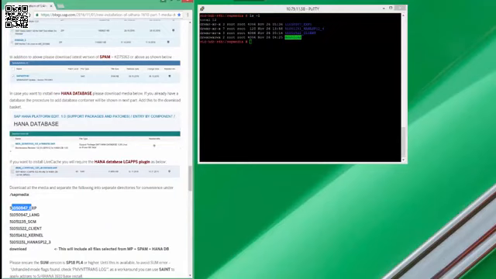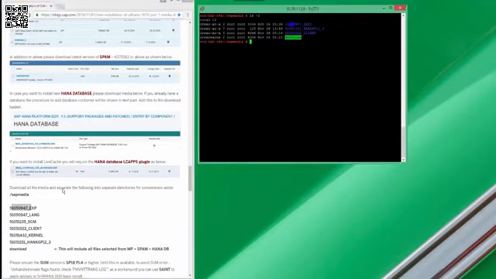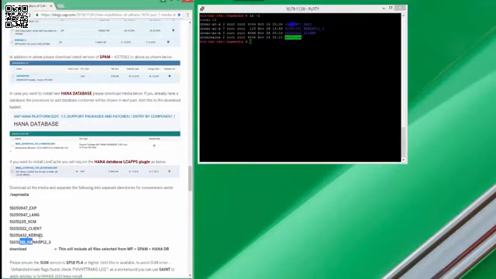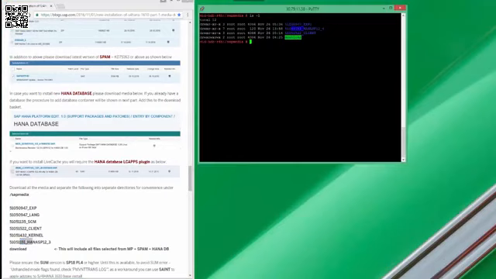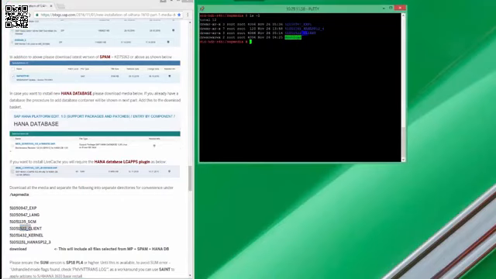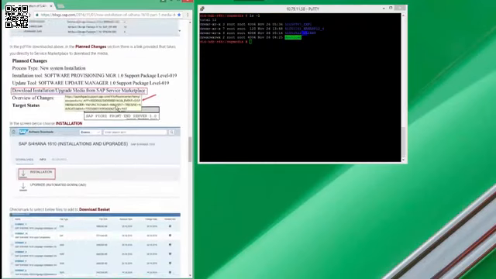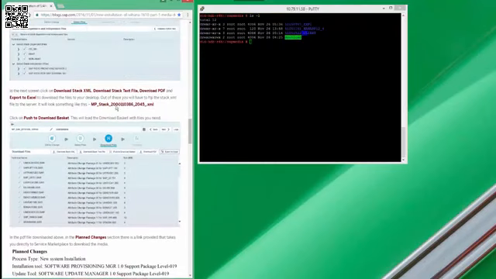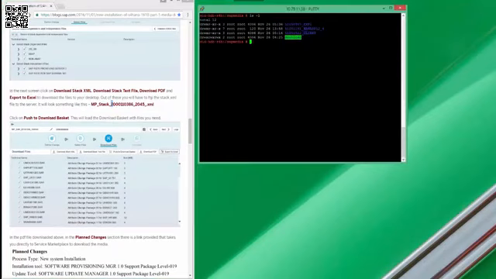This is the software package location for the installation export. This is the location of the database. This is the location of the HANA client. There's a stack XML file which has been FTP'd.